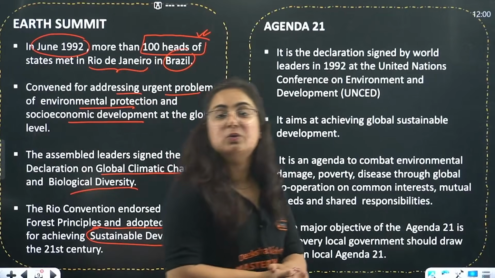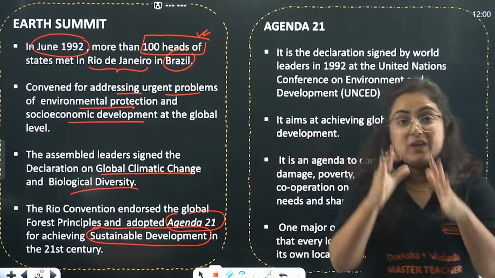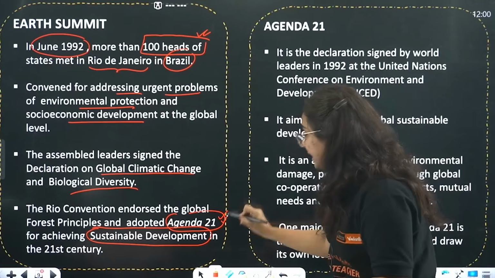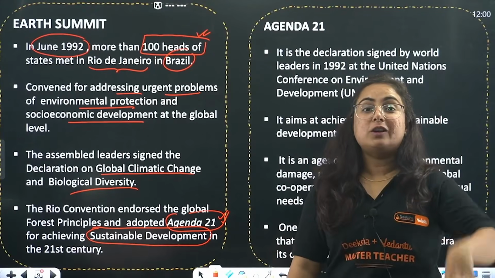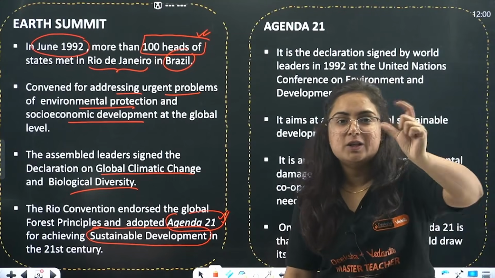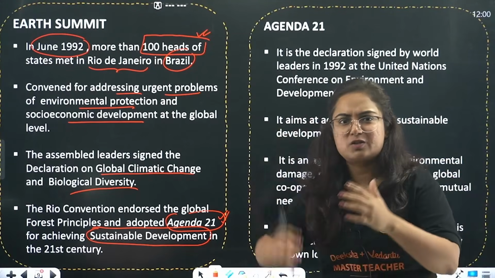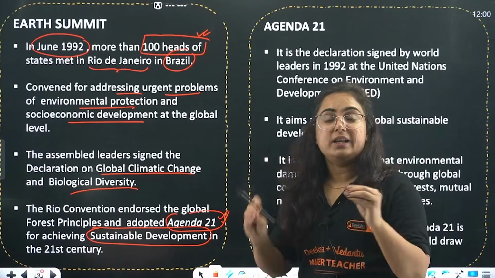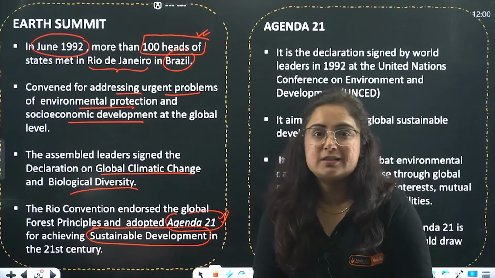That terminology is known as sustainable development. We can achieve this sustainable development with Agenda 21, an agenda for the 21st century. Here 21 does not stand for a list of 21 actions to be done. It is basically the 21st century.